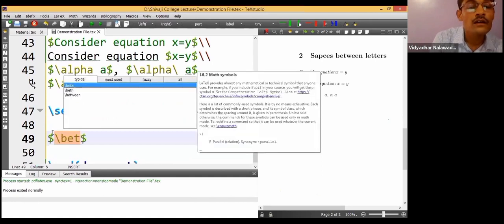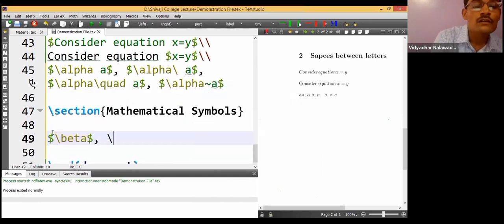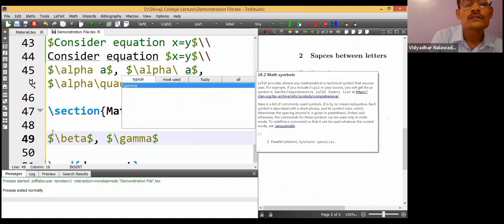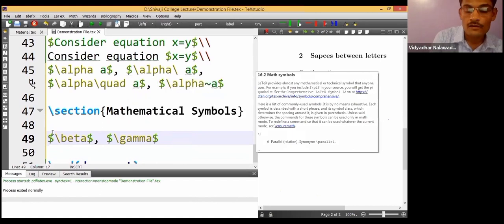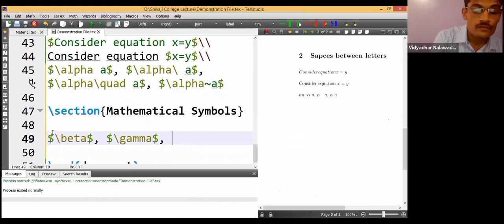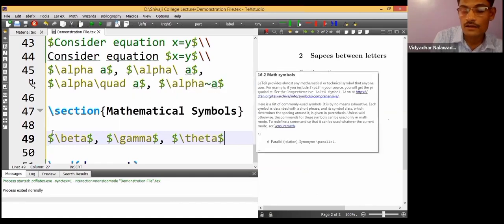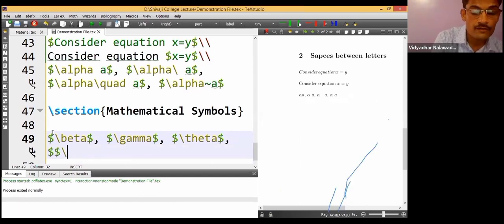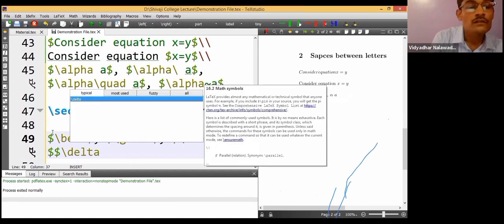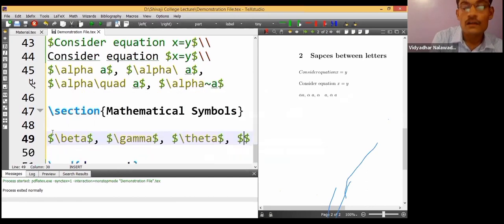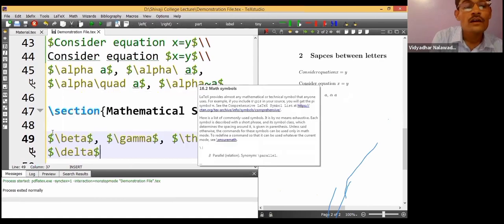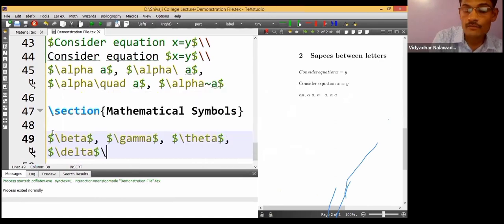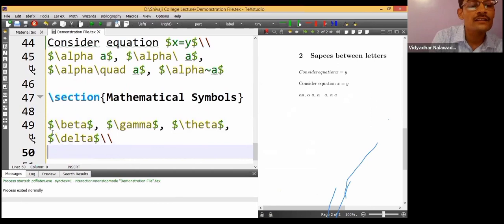All the Greek letters like beta, gamma, all automatically it pronounces gamma. Then alpha, beta, gamma, theta. These are some examples. Delta. Sorry. Delta. Let me go to the next line.